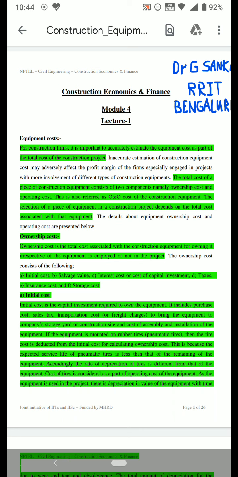So any major construction equipment involves a lot of ownership cost, maintenance cost, fuel cost, taxes, all those things. And all the major civil engineering projects use a lot of heavy machinery. In this lecture, we will see how the various costs related to the major equipment influence the project cost.